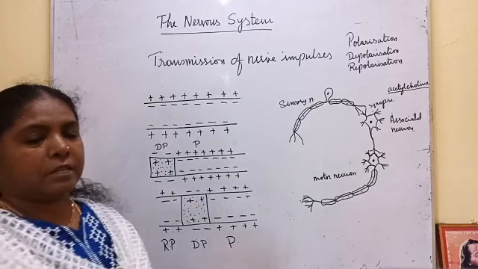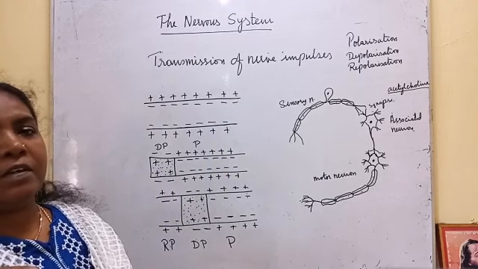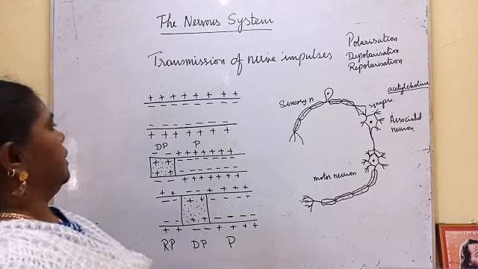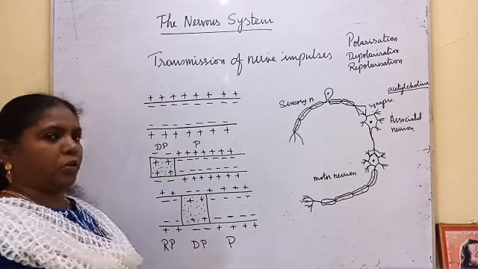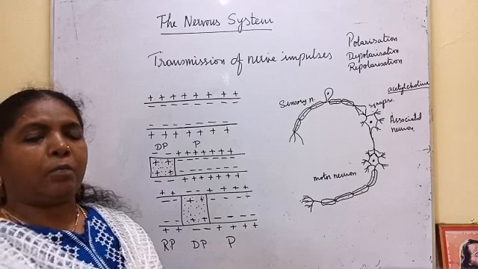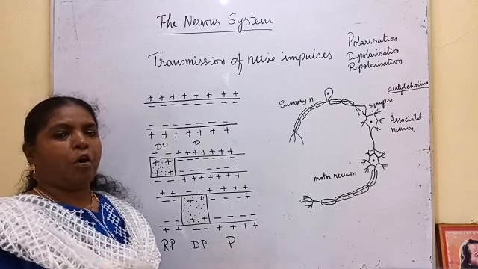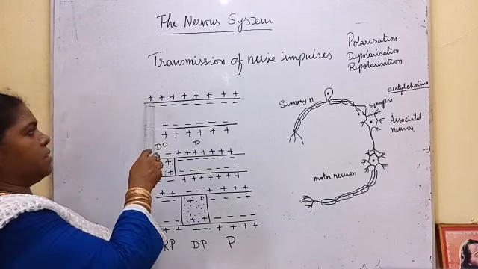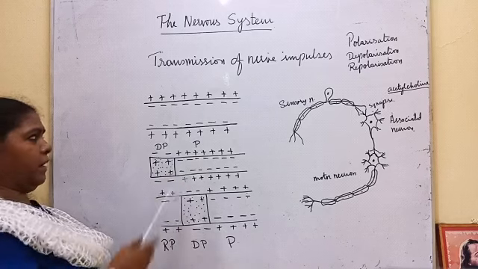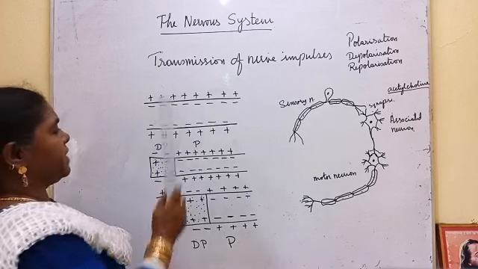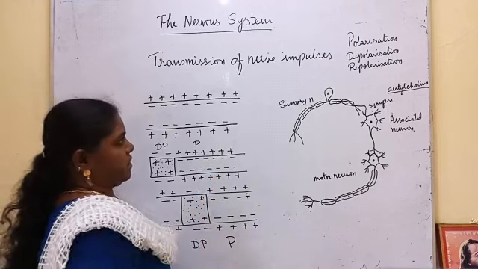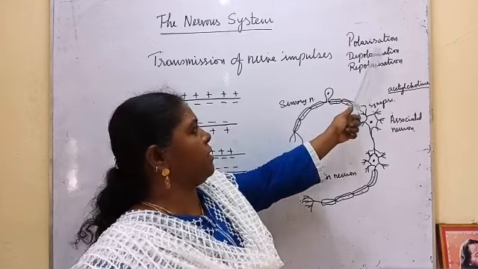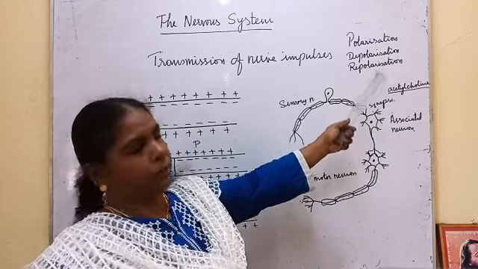Transmission of nerve impulses: how the impulses are transferred from one neuron to another neuron, from one nerve to another nerve. I already told you the axons of the neurons bundled by a sheath form the nerves. Each nerve at the resting state is polarized. Transmission of nerve impulses takes place in three stages: polarization, depolarization, repolarization.